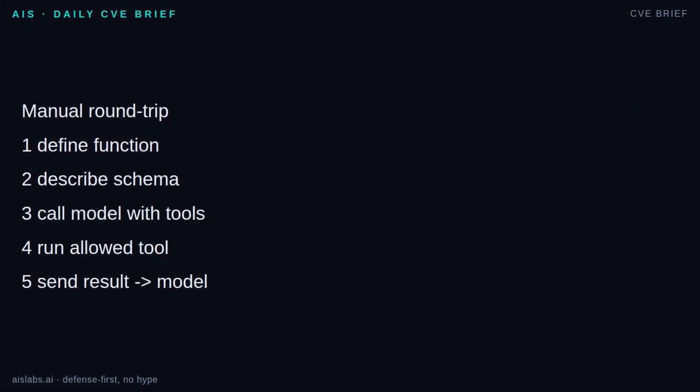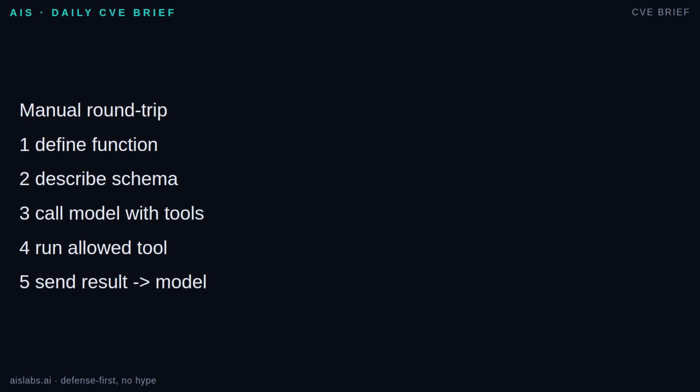First, write a normal function, like get order status, order ID, string returning a dictionary. Second, describe that function to the model with a schema: name, description, parameters, required fields, and types. Third, send the user message plus the tool descriptions to the model. Fourth, inspect the model response. If it contains a tool call, parse the JavaScript object notation, validate the arguments, check the function name against a whitelist, then call your function. Fifth, append a tool result message, link to the call identifier, and call the model again. Today we do exactly 1 round trip by hand. The automatic loop comes later in Tier 3.